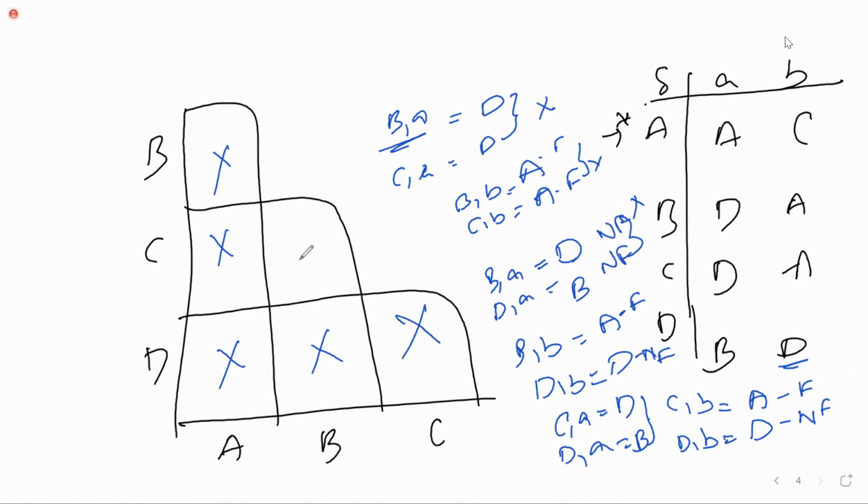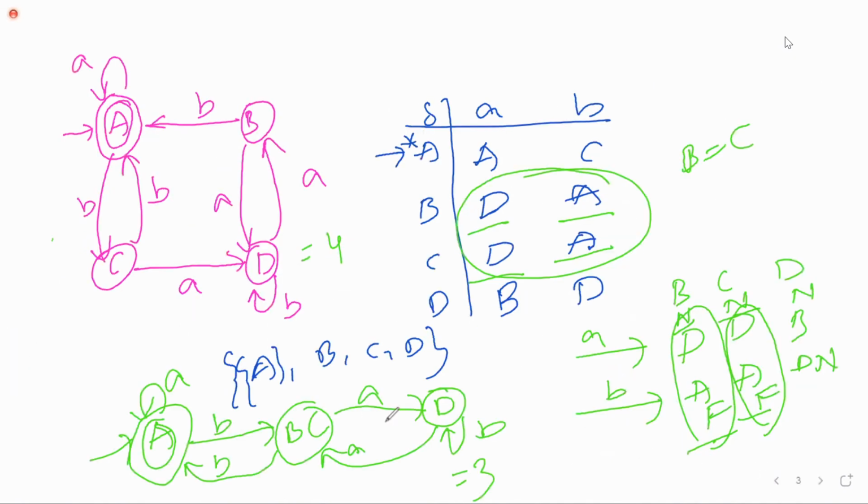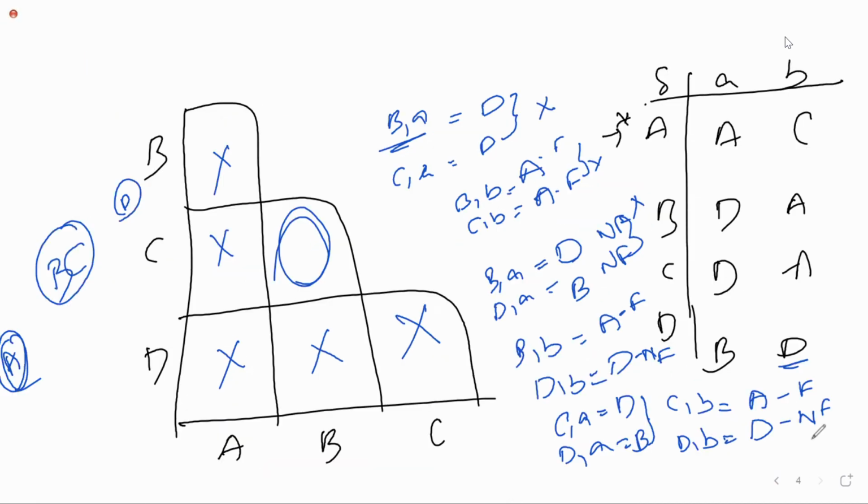Okay. What is the space you left? BC, ma'am. So now, whatever is left over here, consider that as a single state and remain as it is. Have we got the same states or not? Have we got the same diagram or not? Yes, ma'am. So the approaches are different, but both are used to find whether the given DFA is minimized or not, and to minimize the DFA. Am I clear with this?